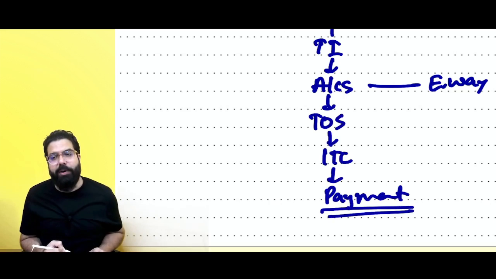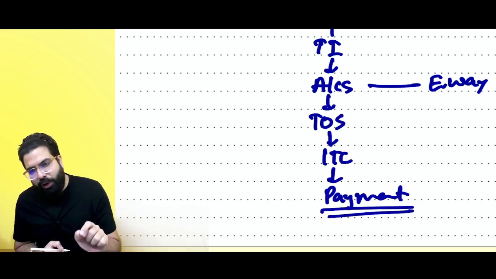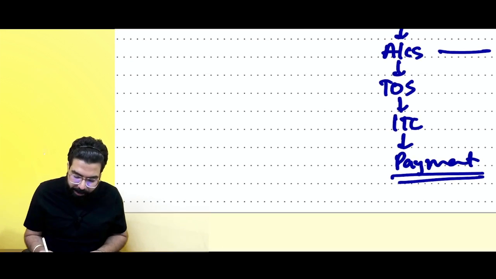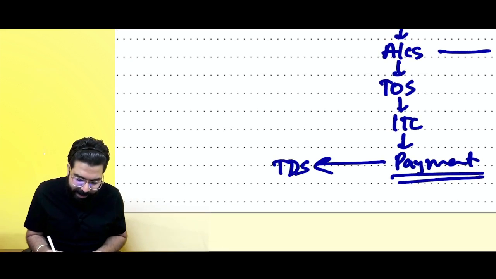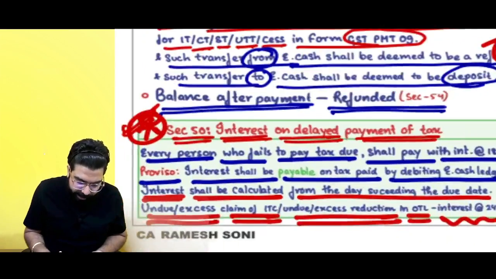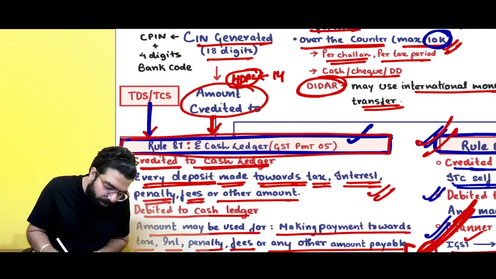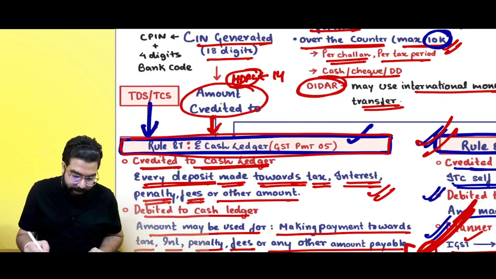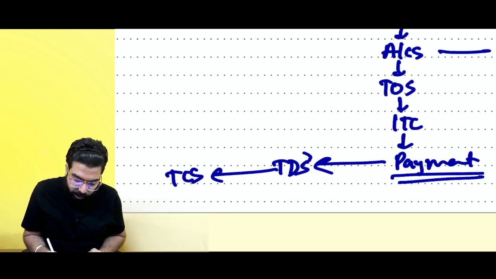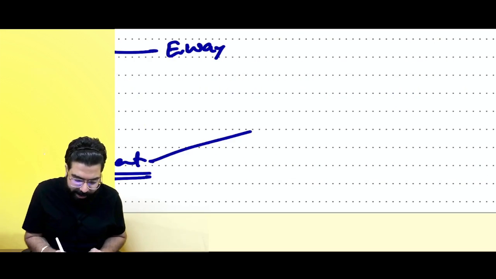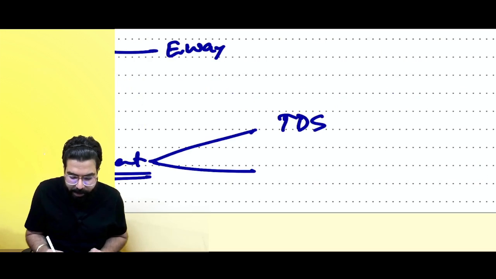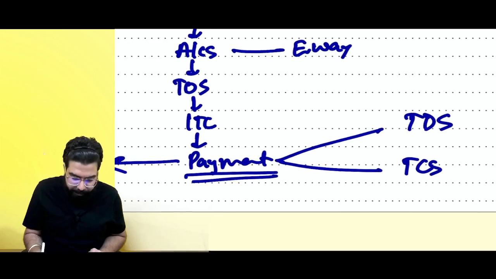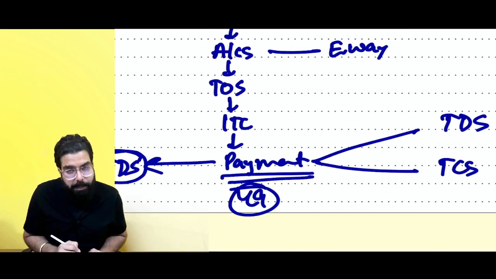Listen to me very carefully. Now, along with the payment of taxes chapter is the chapter of TDS and TCS. When you read your payment of taxes chapter, I have told you TDS and TCS will be credited to your e-cash ledger. Point is clear. Now, we are going to learn TDS and TCS. Section number 49 we learned payment of taxes.